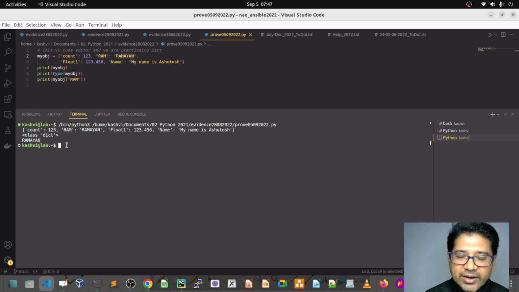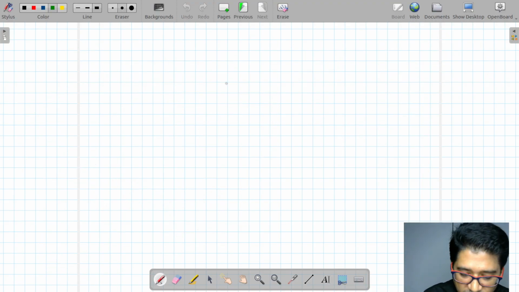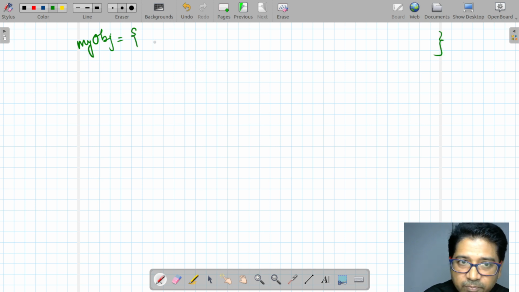Next challenge: I want every key-value pair to print in the sequence I want. My object dictionary will print, in curly brackets, all thousands of key-value pairs.